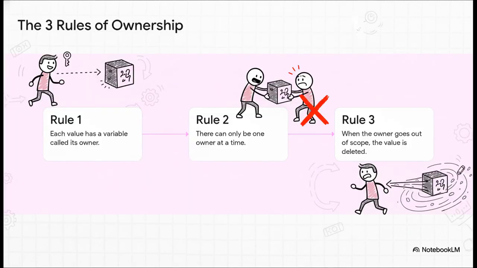The whole entire system is built on these three rules. That's it. One, every piece of data has one and only one owner. Two, you can't have two owners at the same time, no sharing. And three, the second that owner is finished, the data it owns is immediately deleted. Poof, gone. Now these sound simple, I know, but trust me, their consequences are profound.